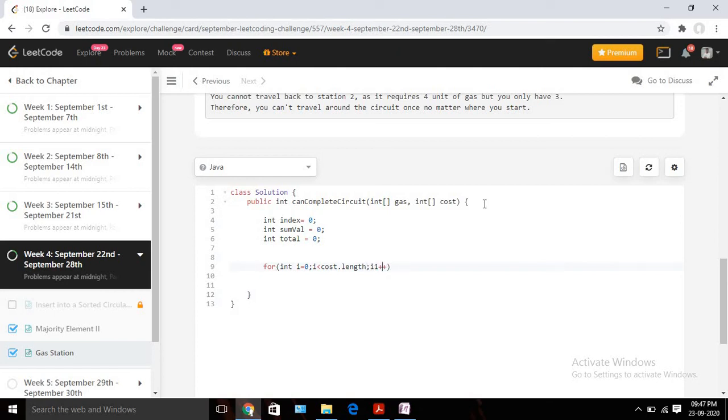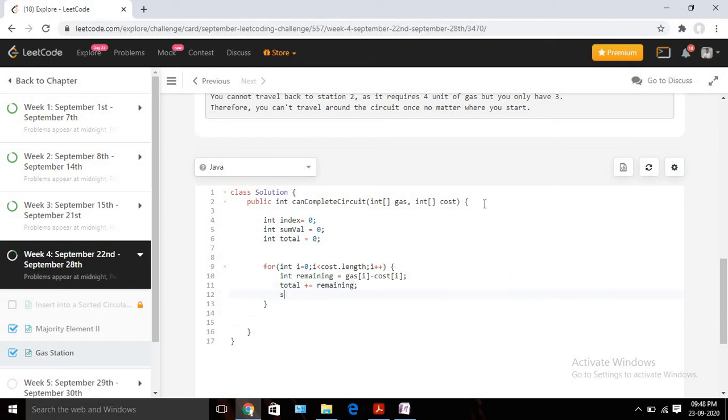So now what I need to check here, at first I will check the difference, okay? So int difference or int remaining, something like this. Here I will take the difference, so I will take gas[i] minus cost[i]. I will check this difference. Now I will update that in our total, because I need to keep tracking all the differences, right? So that using that we can decide later. So just keep adding those values in our total. Whatever the remaining value, I am going to add it in our total variable, okay?